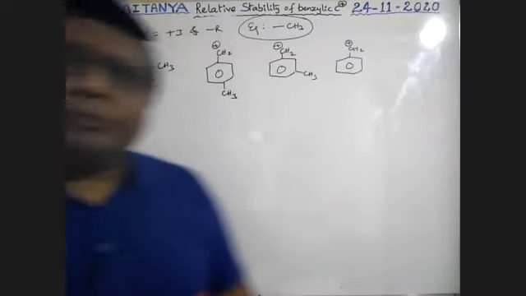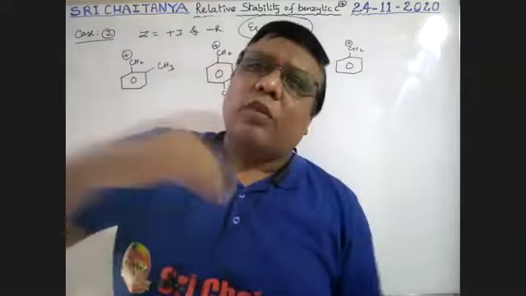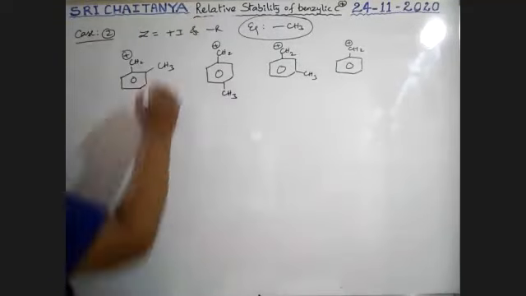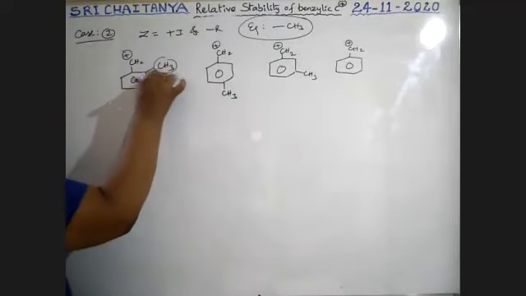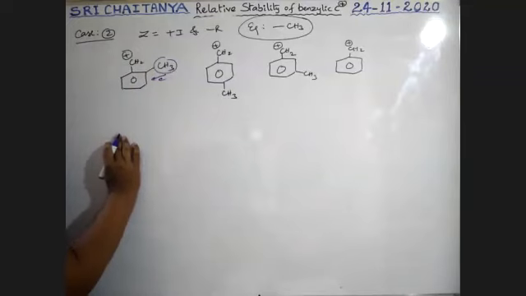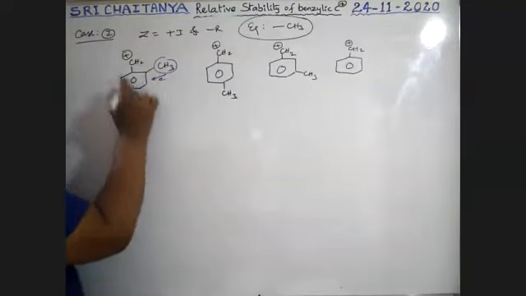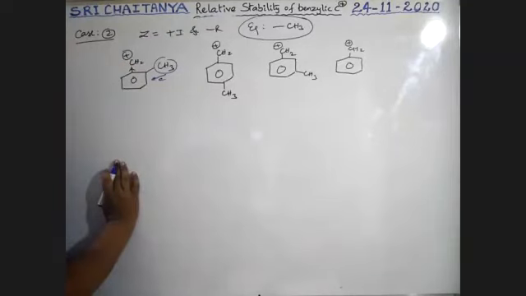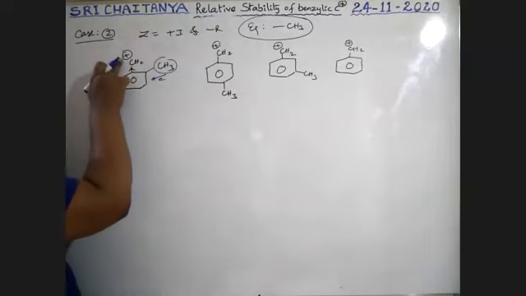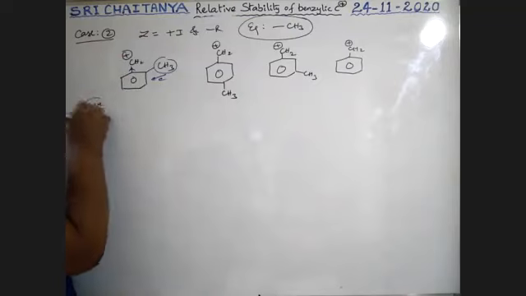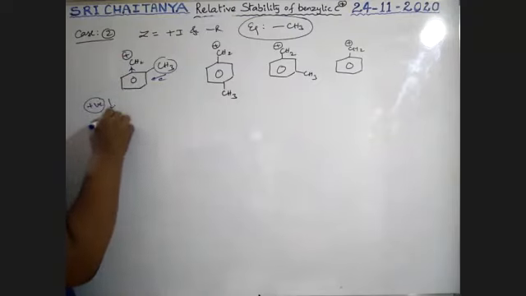The methyl group donates electrons to the benzene ring, so the electron density increases and donates to the carbocation. Automatically, the positive charge decreases and stability increases.